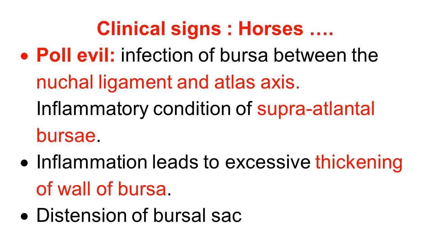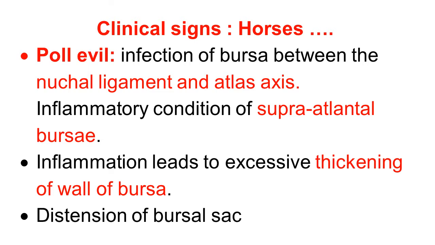Clinical signs in horses. We have seen two conditions in horses, fistulous wither and poll evil. Similarly, a fistula occurs at the poll region, the poll of the head region. That is poll evil. The same infection is caused by Actinomyces bovis and Brucella abortus.